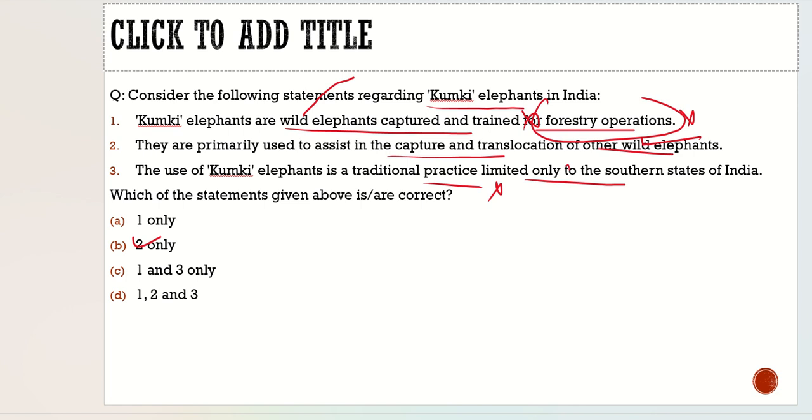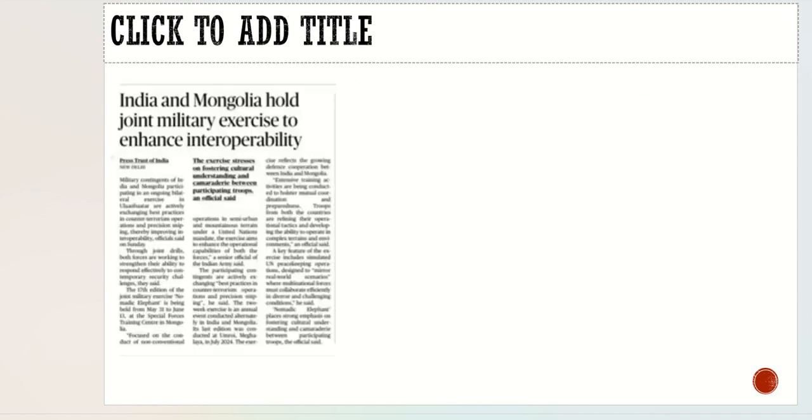Now let's move to the last article of today's discussion and see what we have brought here. The article is about India and Mongolia. They hold a joint military exercise to enhance interoperability. What is the name of this exercise? The name of the exercise